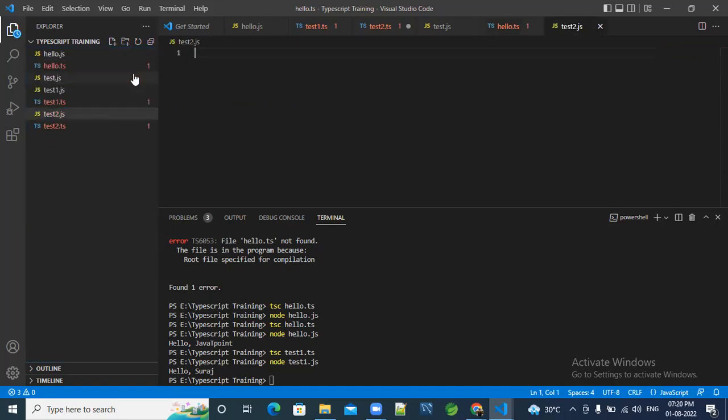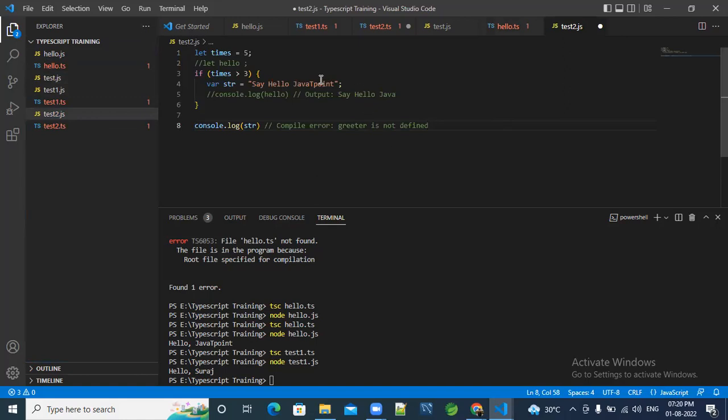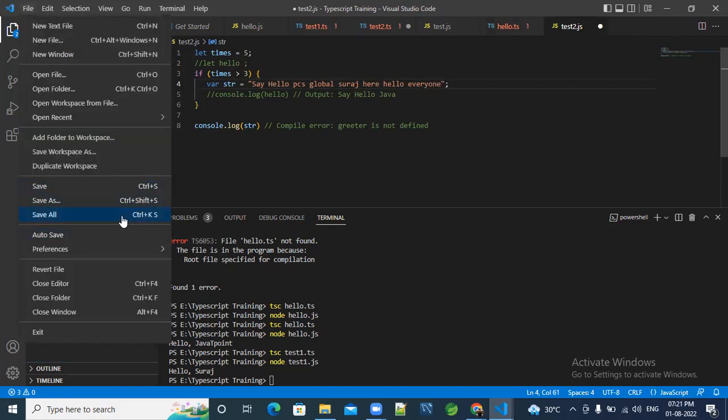Making test2.js. See, I'm copying basic code here. Here you can also change the name, say hello.js, you can say hello PCS Global. Suraj here. Hello everyone. Now you have to go to the file, you have to go to save all,